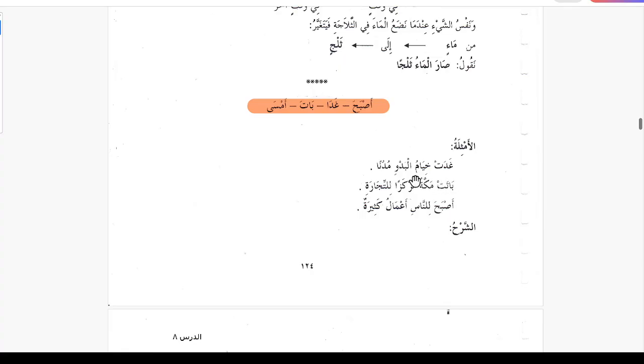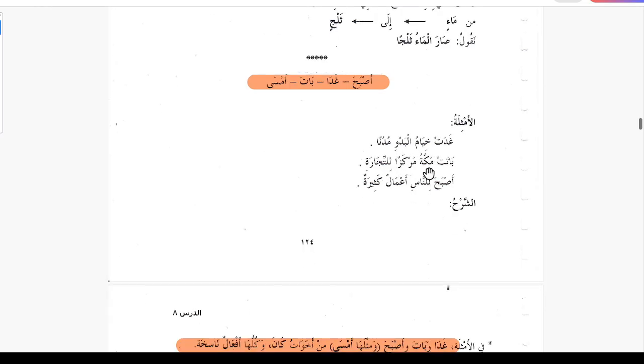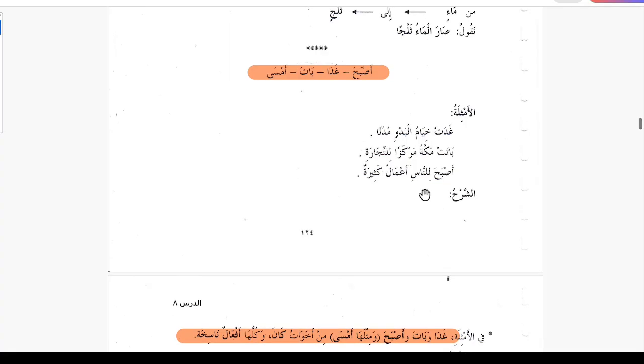Gadat Khayamul Badu Mudnan: the Badu tents became cities. Batat Makkah Markazan Litijarati: Makkah became a center for trade. Asbaha linnasi amalun kasiratun: for the people there are many works.